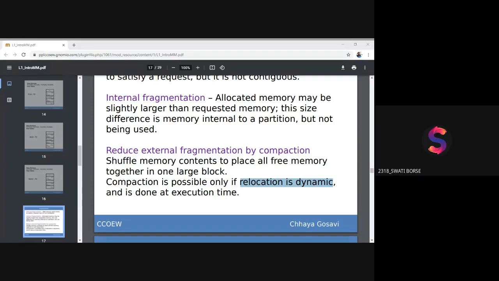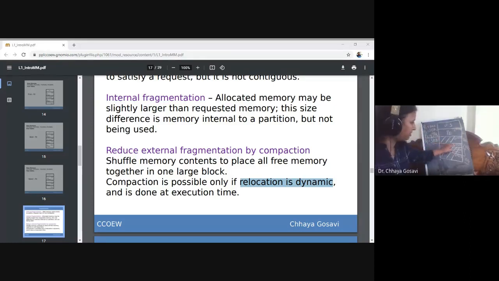Once a block or partition is given to a process, it is given. So the limit register size will be this. Another process is not allowed to enter into this block or area of memory which is allocated to P1. That's why we have to find another type of memory management strategy to reduce this internal fragmentation. For external fragmentation, there is a solution like compaction.